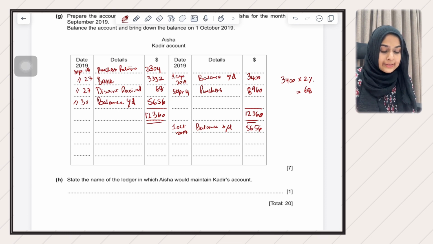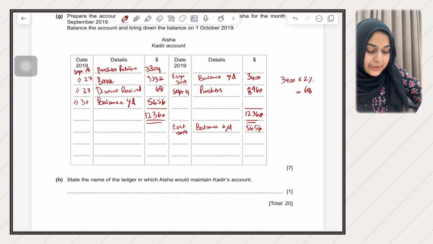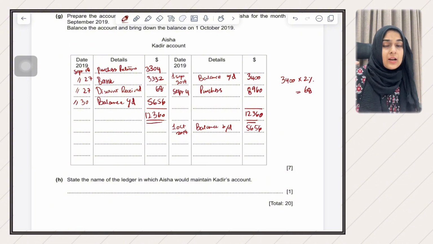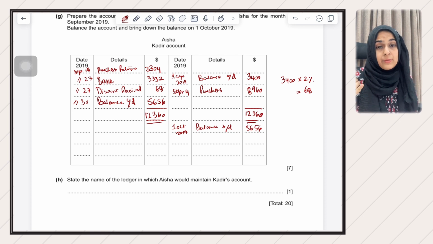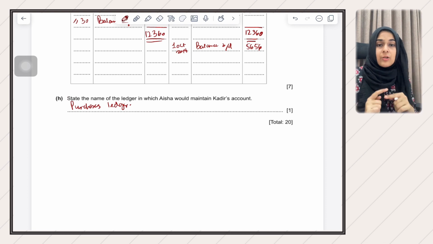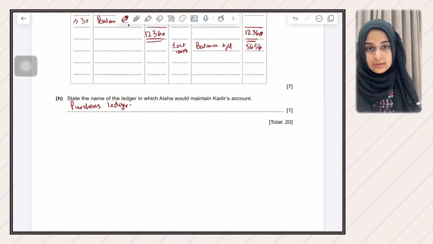Then they are saying, state the name of the ledger in which Aisha would maintain Qadir's account. This will be the purchases ledger. You guys should know the subdivisions of the ledger. I'm going to cover the subdivisions of the ledger in the next video of mine. But yes, purchases ledger, because all the accounts of trade payables are recorded in the purchases ledger. So there's a purchases ledger in which there are T accounts of each of our suppliers. Whoever we are buying goods from on credit, we need to maintain their account in the purchases ledger.